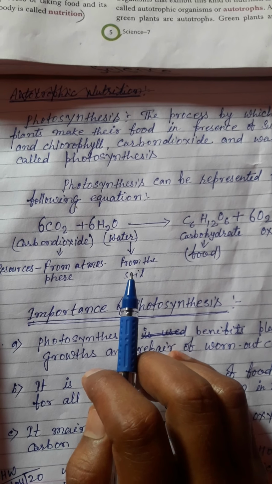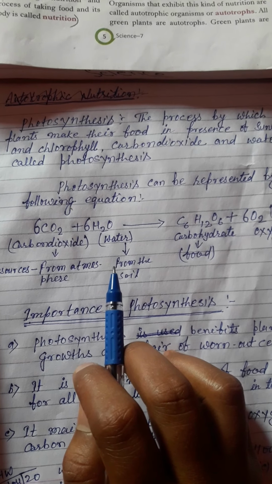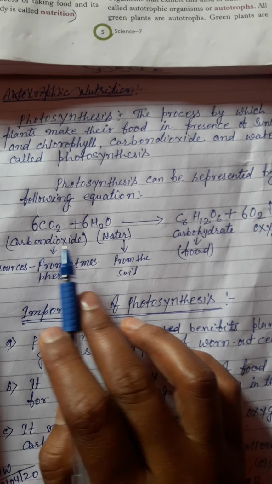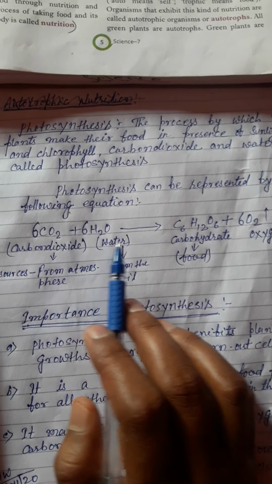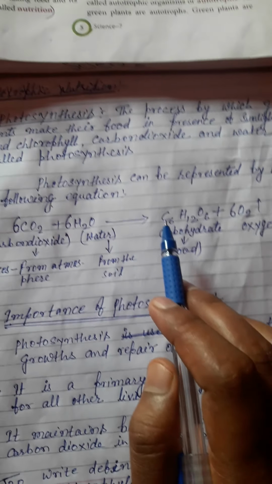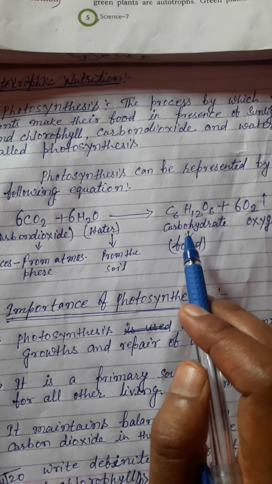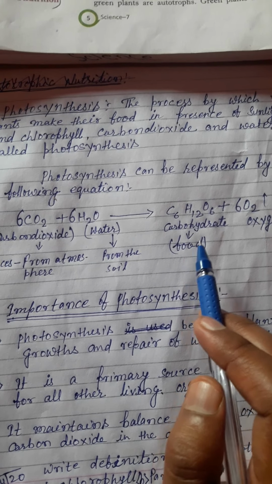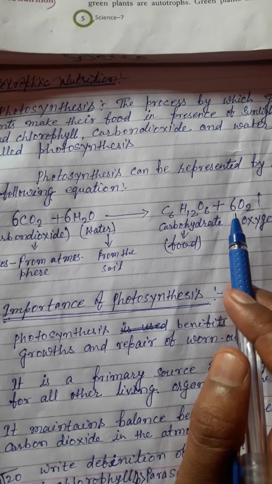That's why we always pour water near the root of plants. After the reaction of these two resources, plants convert them into carbohydrates, C6H12O6, that is known as food for plants, and release gases during respiration of this food.